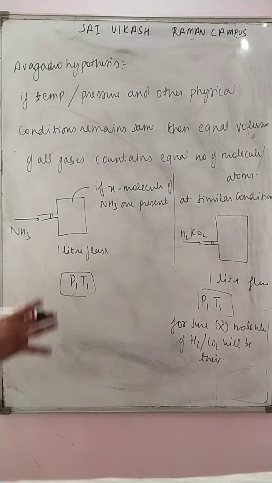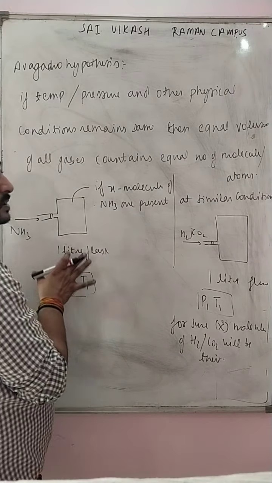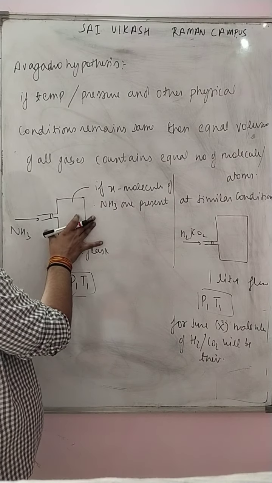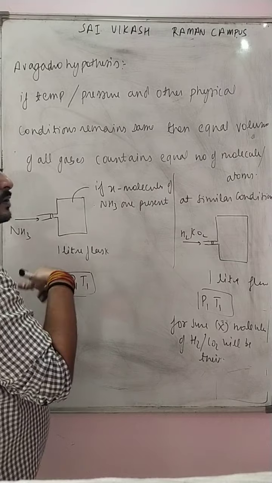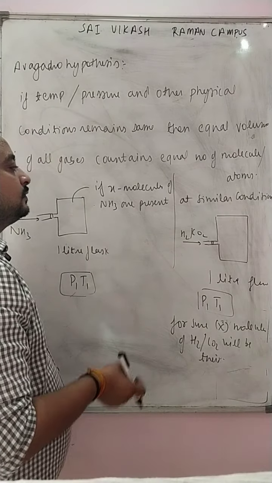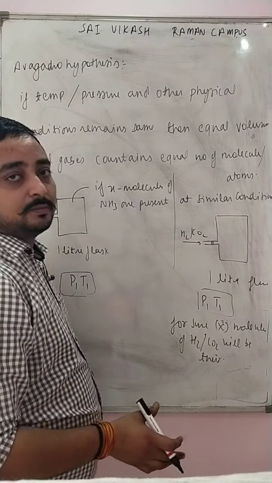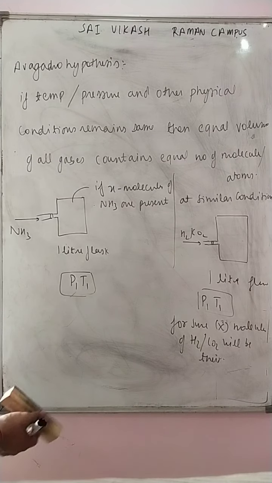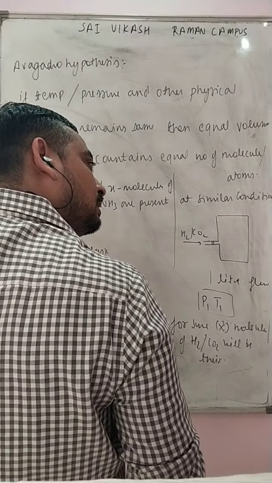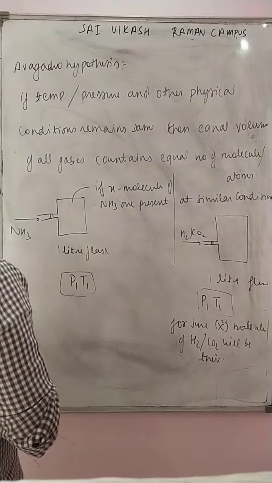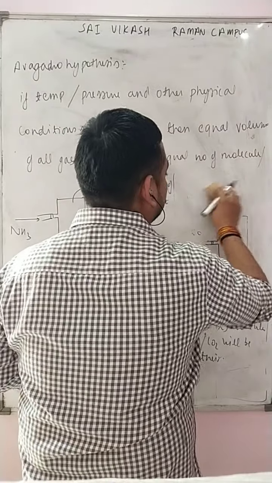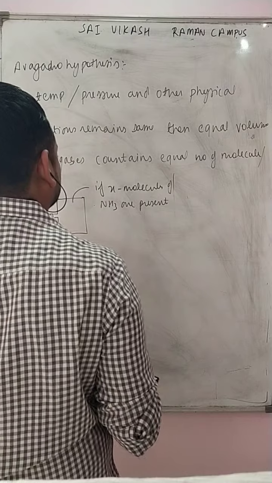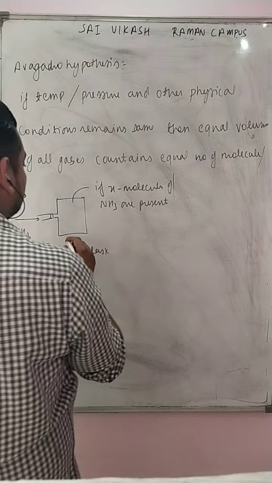Understand? If the physical conditions are the same, then whatever be the gas, the number of molecules will be the same. That was all about Avogadro law. Let us take one more example.